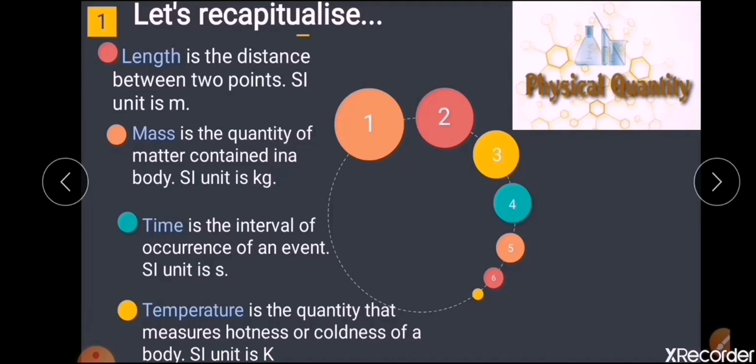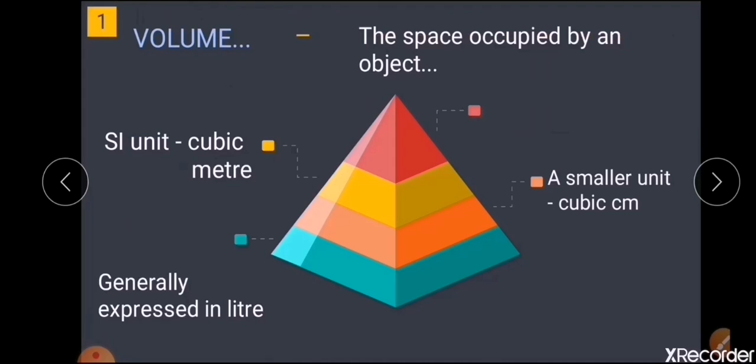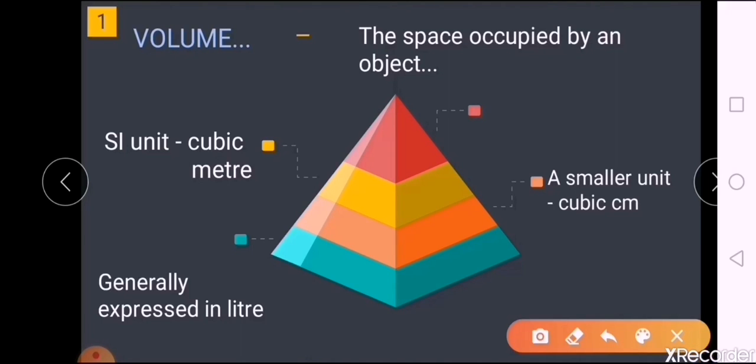Now let us come to our portion. To begin with, we are starting with volume. How to define volume? Volume is the space occupied by an object. Whatever is the space occupied by an object, you can call it the volume of that particular object. Now as usual, the SI unit is cubic meter, which you will represent as meter cube or m raised to 3.